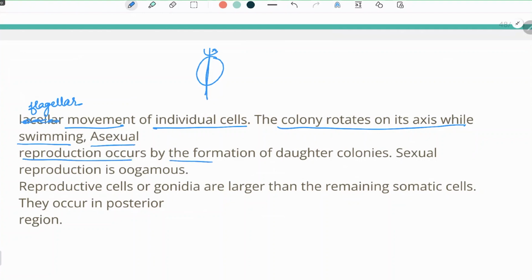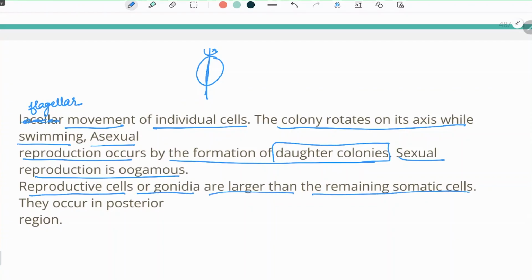Asexual reproduction occurs by the formation of daughter colonies, and sexual reproduction is oogamous, by the formation of gametes and their fusion. The reproductive cells, or gonidia, are larger than the remaining somatic cells and occur in the posterior region of the colony.